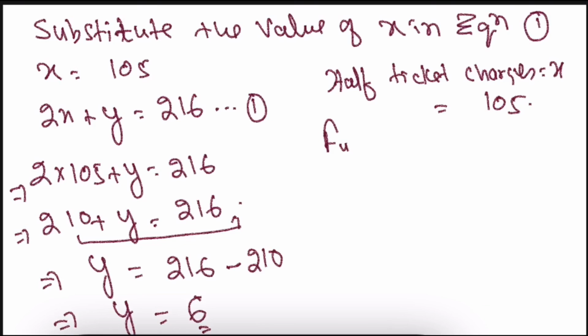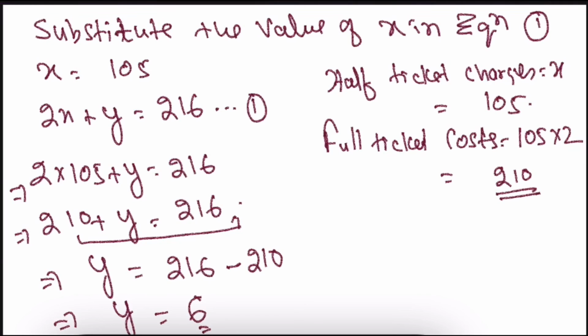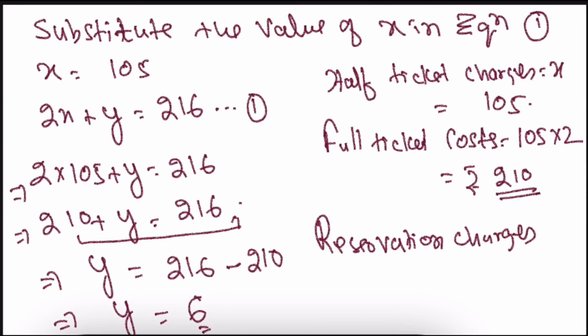Full ticket cost equals 105 into 2, that is 210 rupees. And the reservation charges y equals 6 rupees. This is the answer.